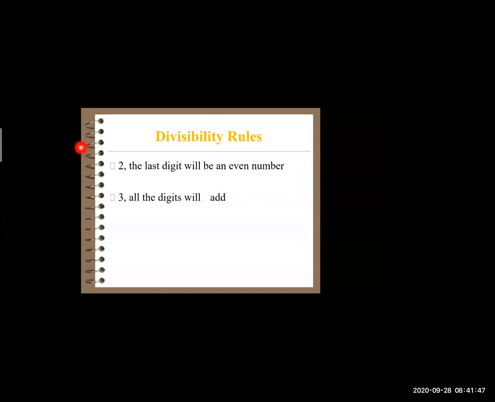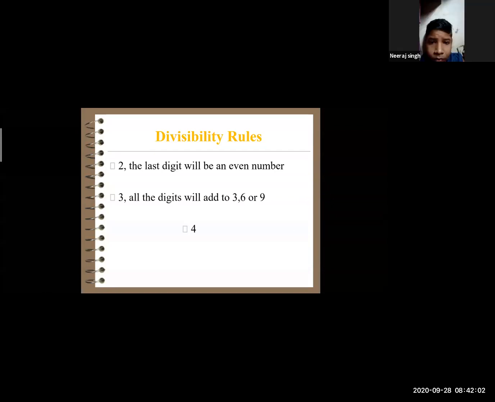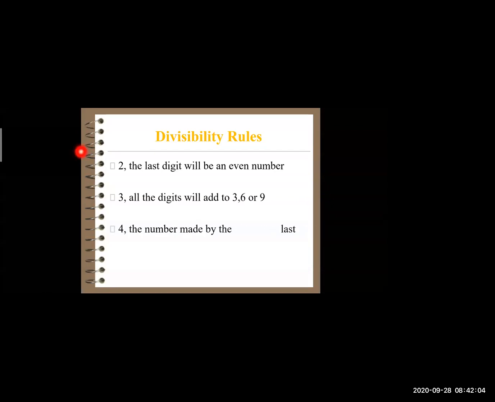For 3, I will read out. The test of divisibility for 3 is that the addition of all the digits should come to 3, 6, or 9, which means it should fall under the table of 3. For 4, the number made by the last 2 digits can be divided by 4; then only we can say that number is divisible by 4.